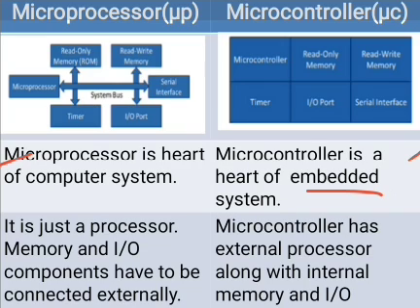Next, it is just a processor. That means memory and IO components have to be connected externally as shown in the figure. But the microcontroller has the processor along with the internal memory and IO components and other devices fabricated on a single IC, single chip. This is the block diagram as shown.